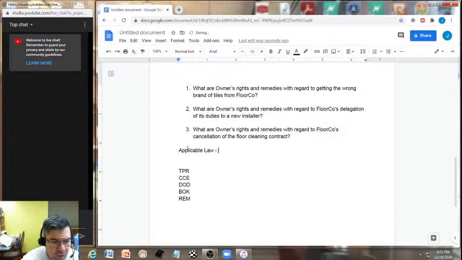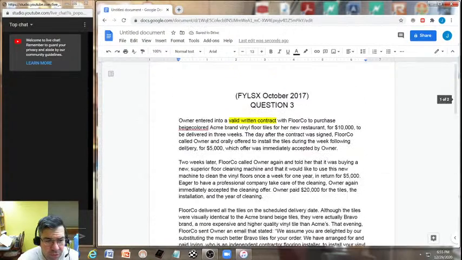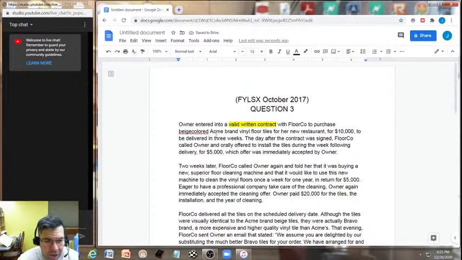So what is our applicable law here? Well, see right here, we have the purchasing of Acme brand vinyl floor tiles for owner's new restaurant for $10,000 to be delivered in 3 weeks. Now this was the original contract as intended.